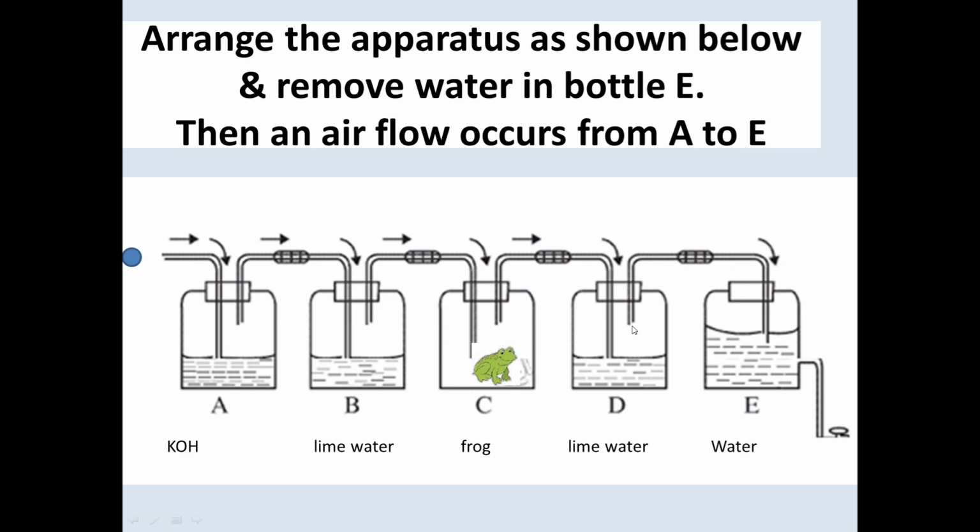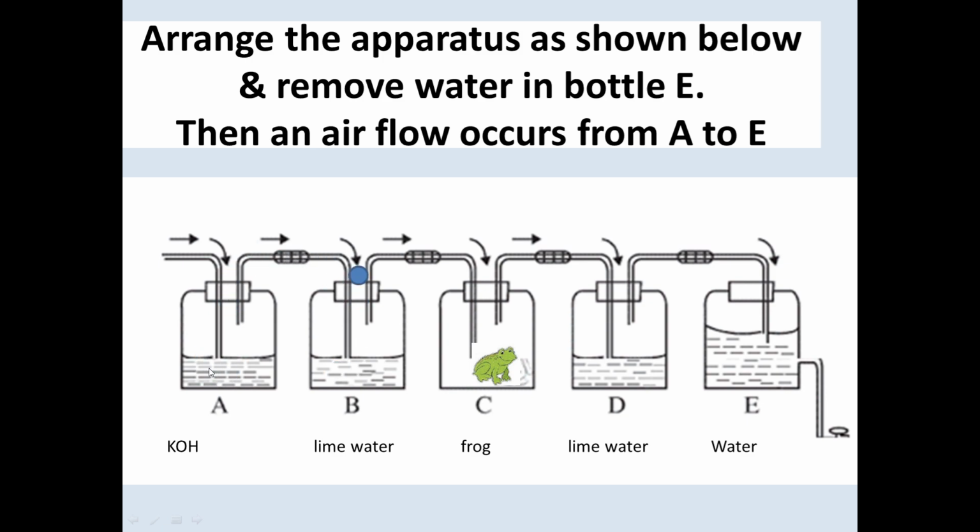The air in the bottle D is sucked into bottle E, and the air in bottle C comes to bottle D, and the air in B flows to C, and air in A flows to B, and air in the atmosphere gets into A. This is how the air flows through these 4 bottles when you open the tap.